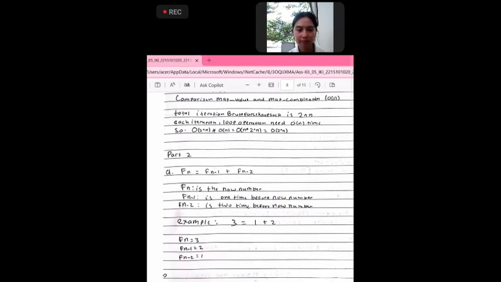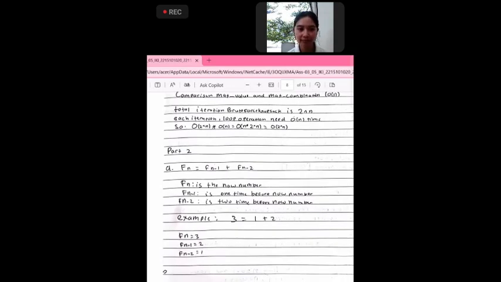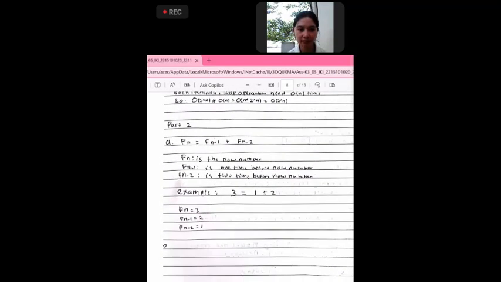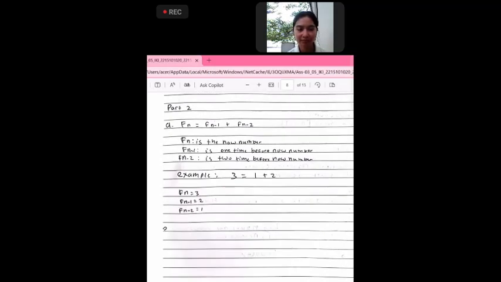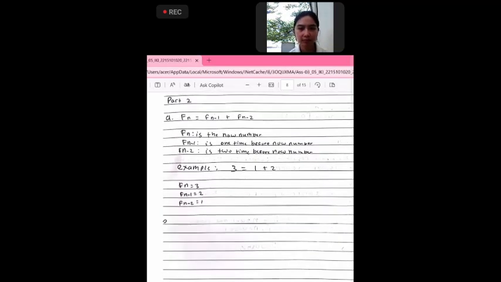And then part 2 of the assignment, number A: the base recursive Fibonacci. I'll make the simple base definition of Fibonacci: F(n) equals F(n minus 1) plus F(n minus 2).